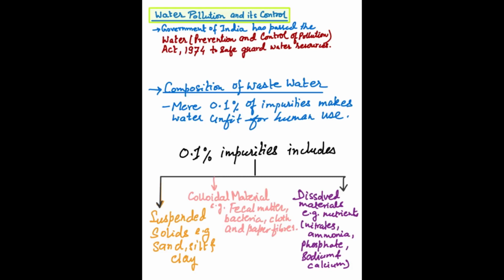to safeguard water resources. We should know that 1.1% of impurity in the water will make it unfit for human use. And what kind of impurities could they be? Impurities like suspended solids such as sand, silt, clay; colloidal materials such as fecal matter, bacteria, cloth or paper fibers; dissolved materials such as nutrients, nitrate, ammonia, phosphate. So these kinds of impurities together will make the water unfit for human consumption.